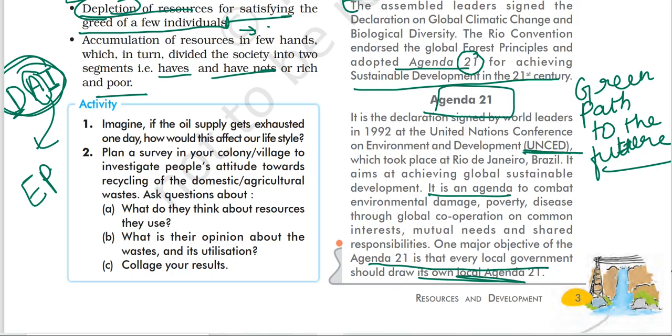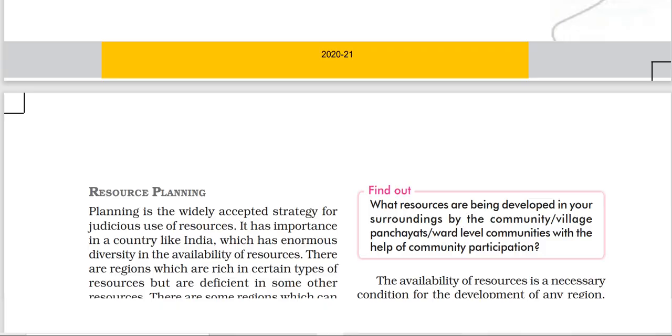In this agenda, they said that to combat and overcome environmental damage, poverty, and global disease, it can be done through global cooperation only. That is, global cooperation on common needs, mutual needs, and shared responsibility. Shared responsibility means if you have climate change, we should have shared responsibility. We cannot blame anyone that a particular country is responsible for climate change. We cannot say like this. That is shared responsibility.